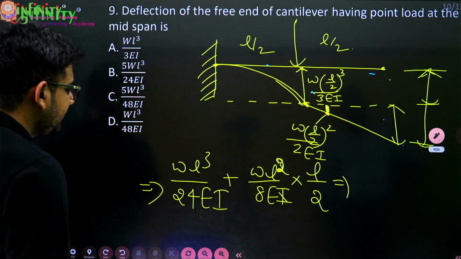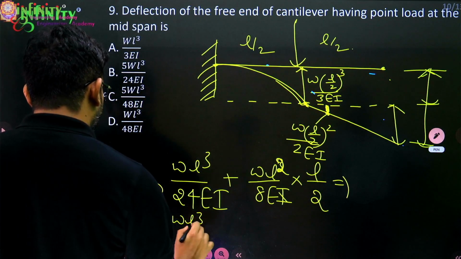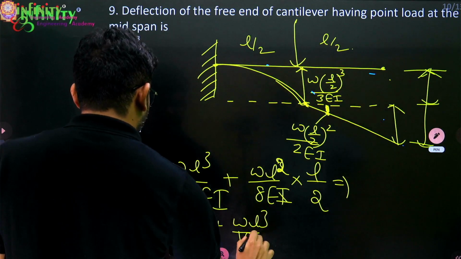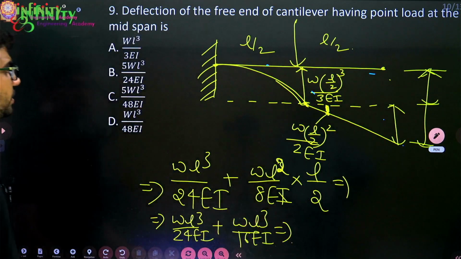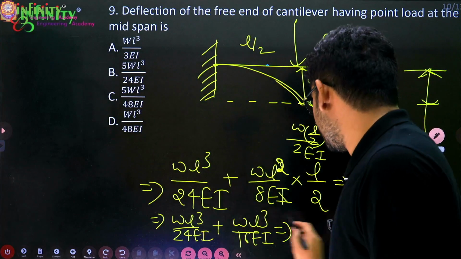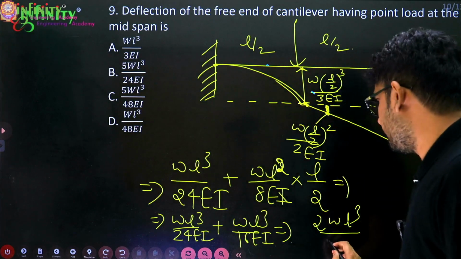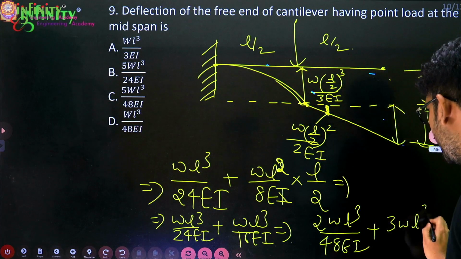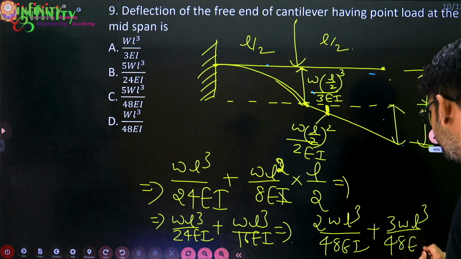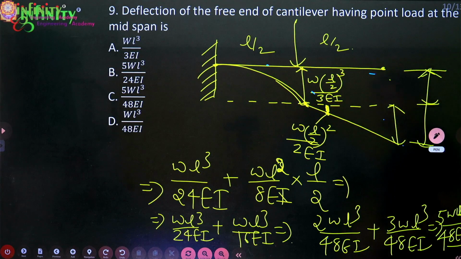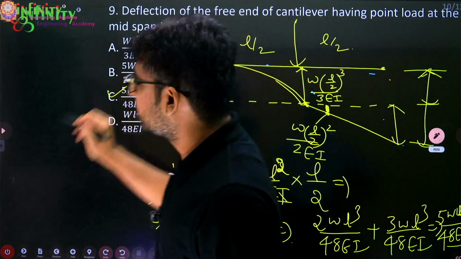So now do the calculation. WL cube by 24EI plus WL cube by 16EI. Upon calculating this, you can write the first as 2WL cube by 48EI and the second as 3WL cube by 48EI. So totally it will be equal to 5WL cube by 48EI. So that is the answer.